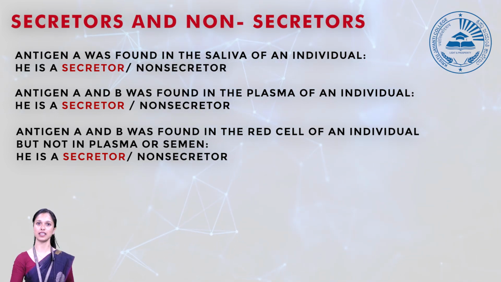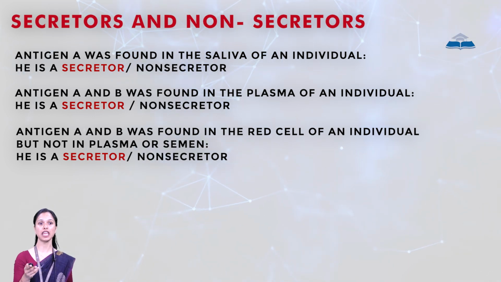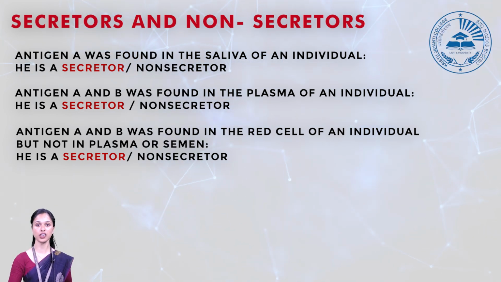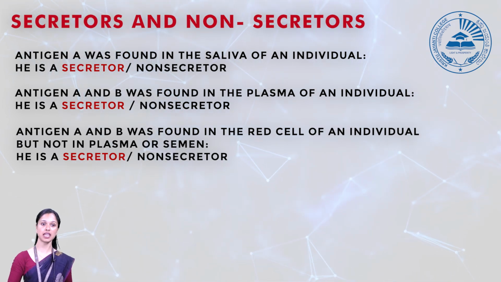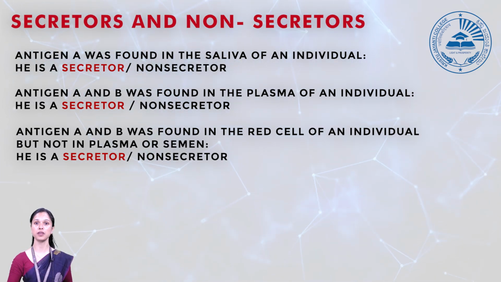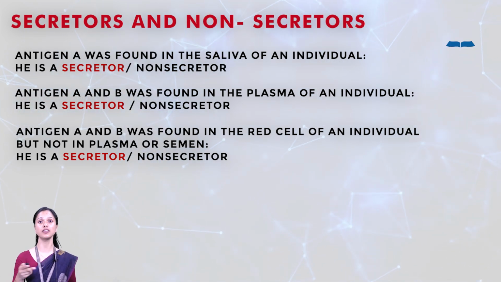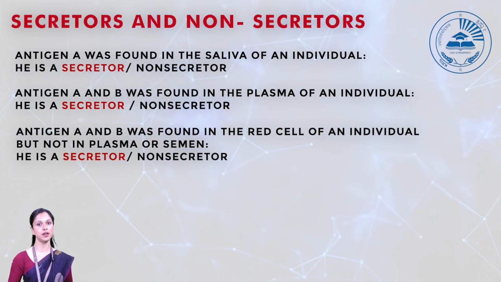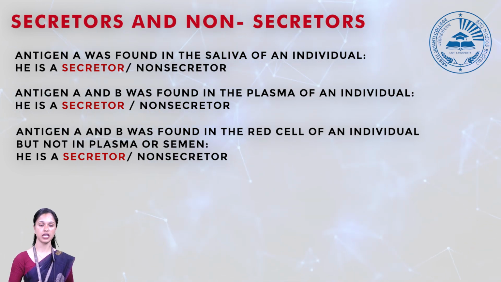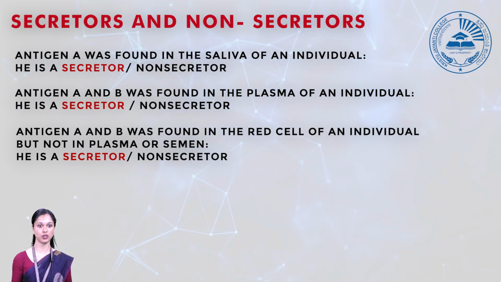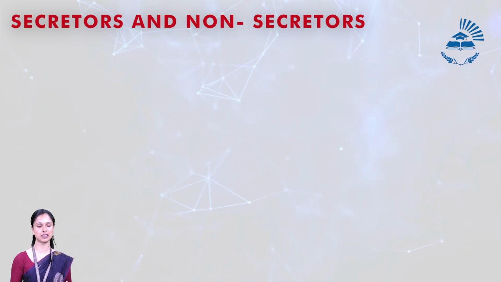Now just an exercise for you. Antigen A was found in the saliva of an individual. So he will be a secretor. And if A and B antigen is found in the plasma, will he be a secretor or non-secretor? He will be a secretor because other than the red blood cells, they are present in the secretion, which is the plasma. Now, third one. A and B antigen was found in the red blood cell but not found in the plasma or semen. So he will be a non-secretor because it's only found in the red blood cells.